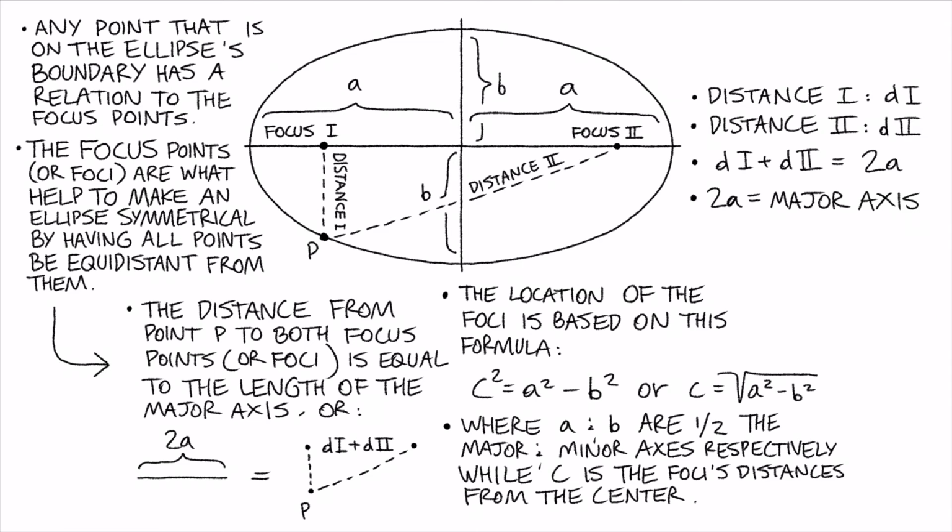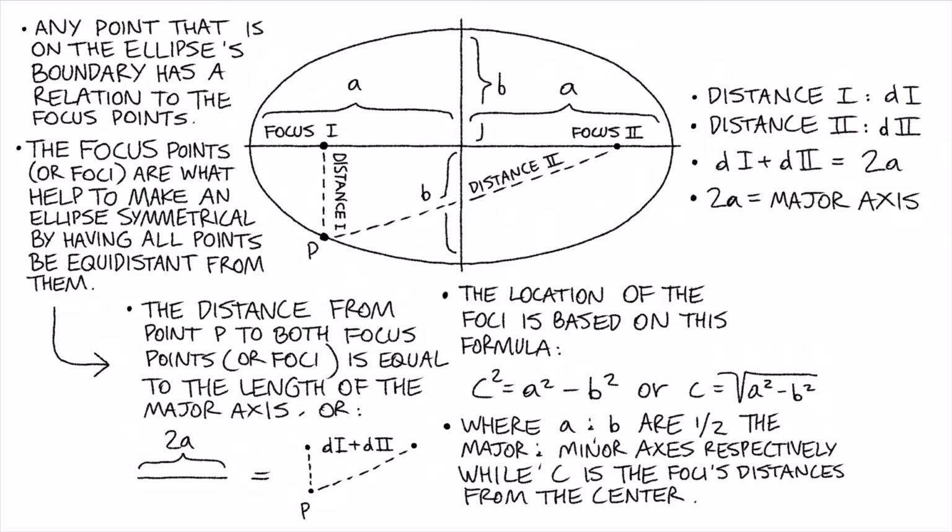Now, within an ellipse, on the major axis specifically, there are 2 points that help in measuring the outline of the ellipse, and very accurately too. These points on their own are called the focus points. Together, they are called the foci. The foci are used to measure a point that is tied to an ellipse. And when you add the distances from the foci, they are equal to the length of the major axis itself. And so depending on the length of the major axis, it determines how deformed the ellipse is.